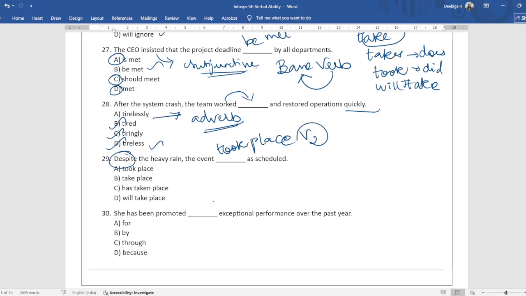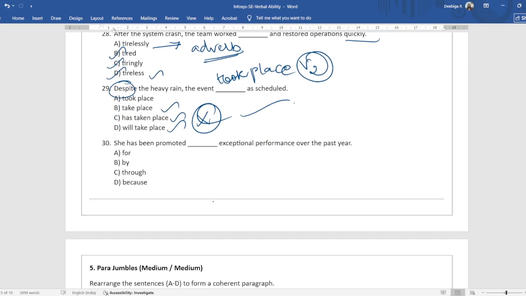This is the verb form. Take place, has taken place, will takes place. These are wrong. Okay. Now, she has been promoted dash exceptional performance over the past year. So, when you do something, you get promoted for it. So she has been promoted for exceptional performance over the year, not by, not through, not because.